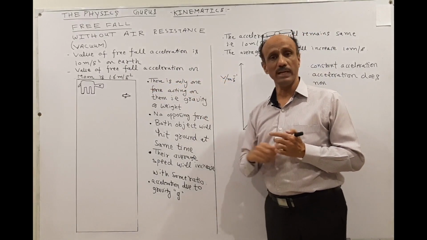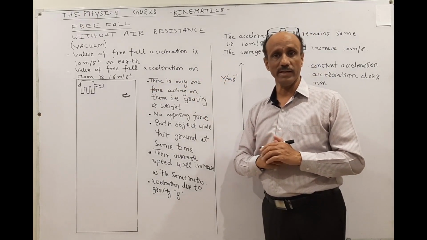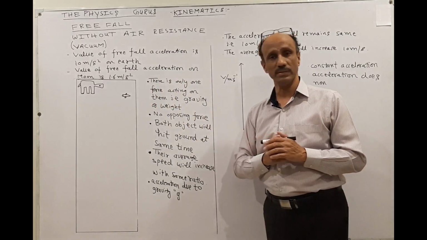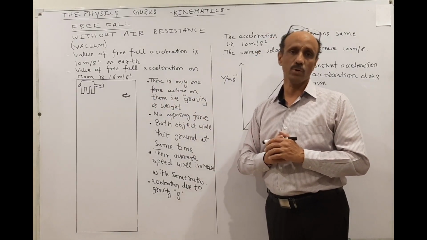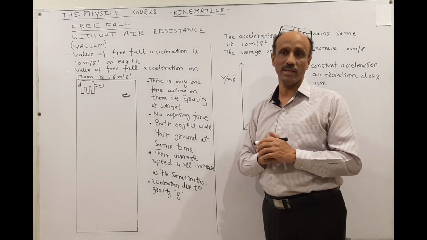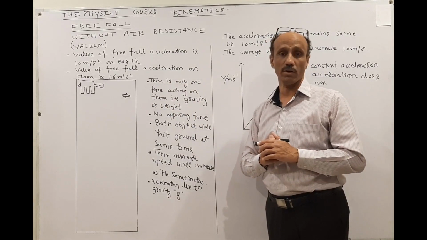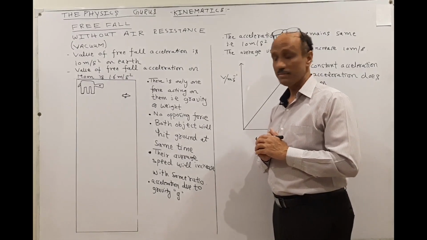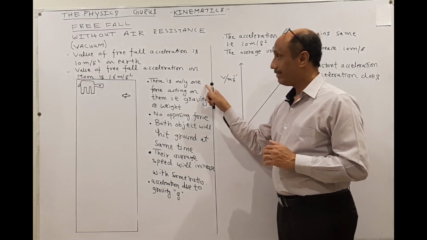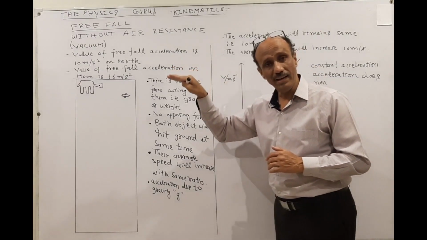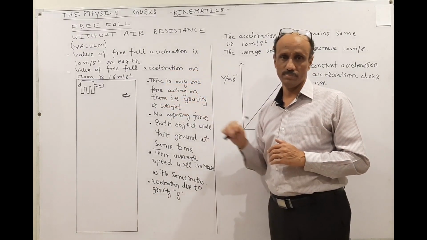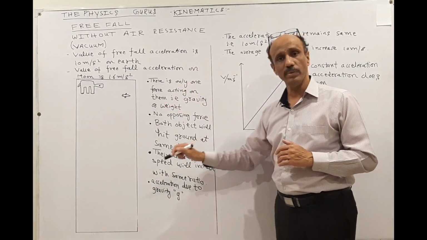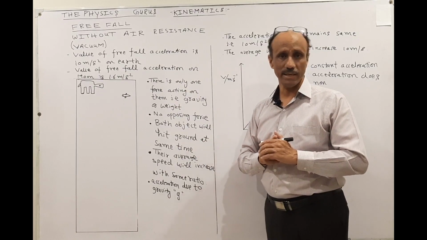So what do you think? What will happen now to this elephant and the tiny fish? Although the mass of the two objects is really very different. They will fall with the same rate and they will hit the ground at the same time.